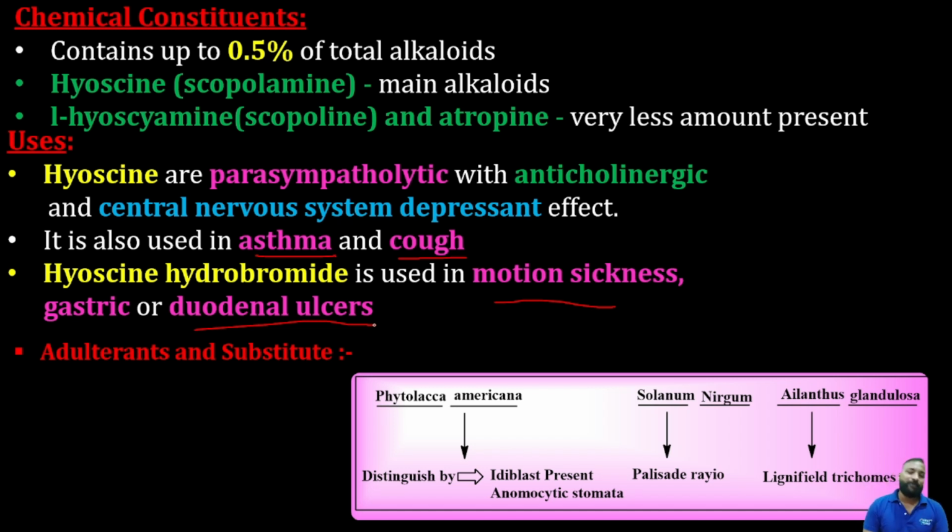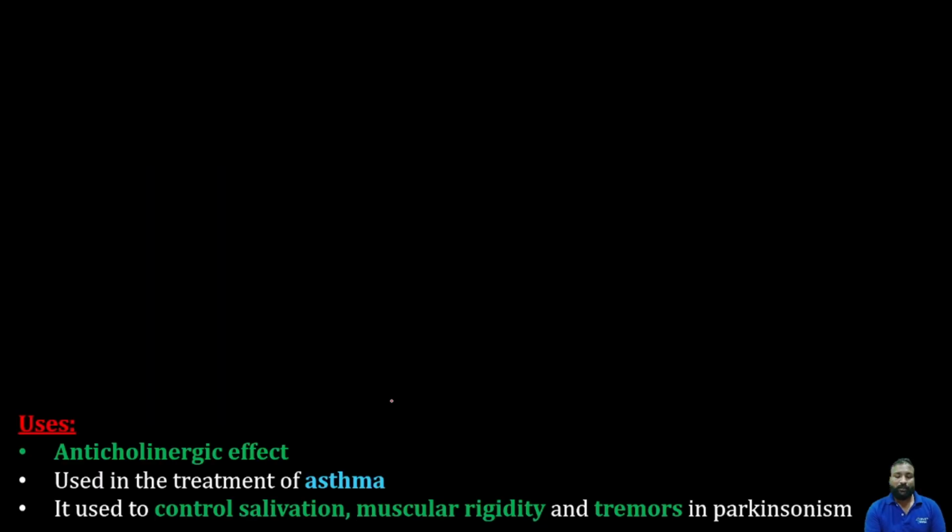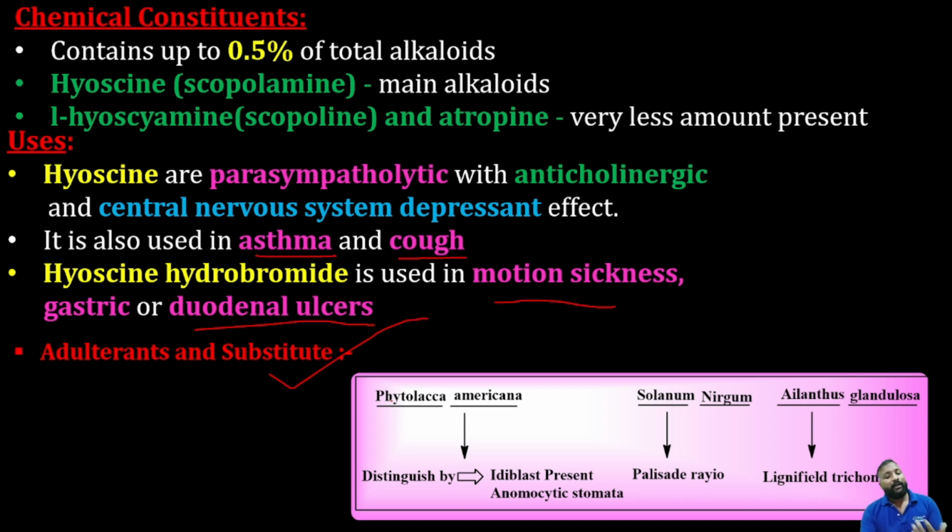And what are the adulterants? Whatever we present here, we have prepared and included just because we observed the previous papers, in which, especially from Datura, they asked about the adulterants and substitutes also. You should definitely remember that. Generally, they used to substitute with some other leaves like Solanum nigrum, Ailanthus glandulosa, and Phytolacca americana. So these are the substitutes and other adulterants.